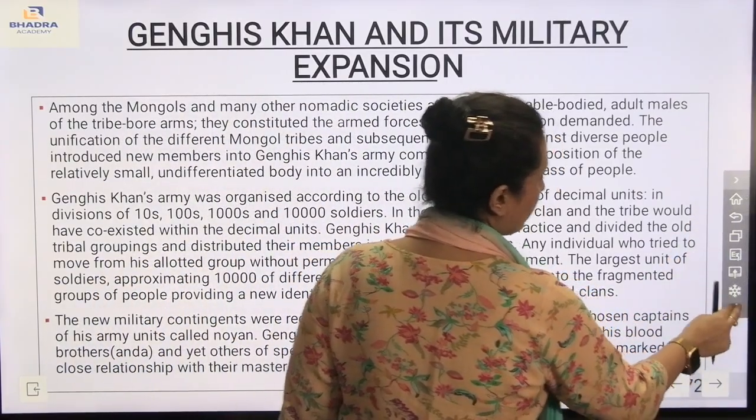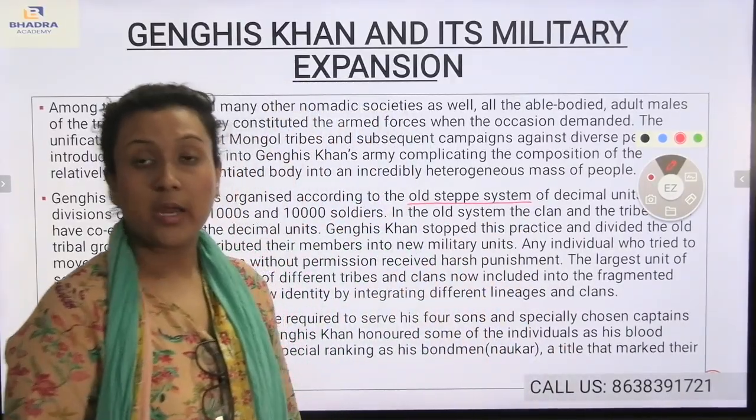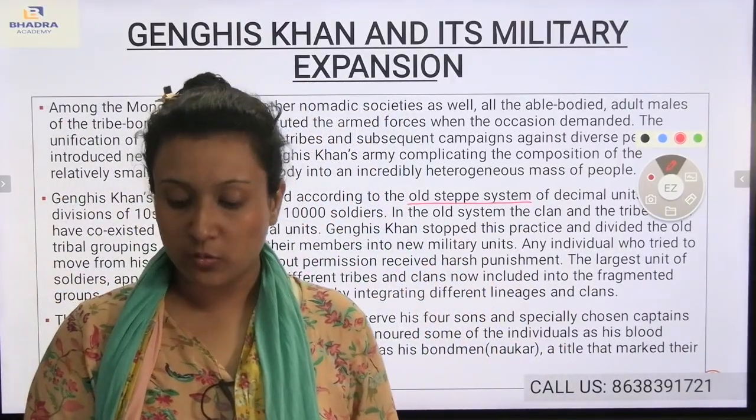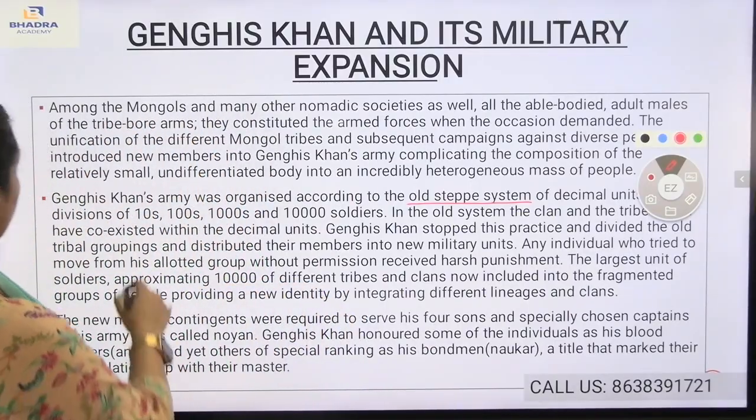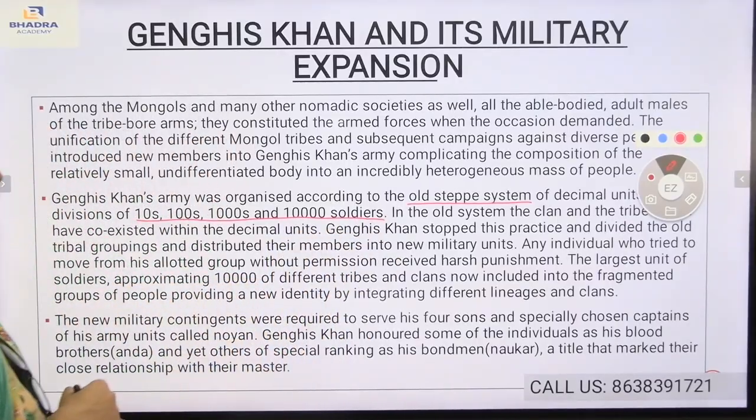First of all, Genghis Khan's army was being divided according to the old steppe system, which means according to the numbers of tens, hundreds, thousands, and 10,000 soldiers. In the old system, the clan and the tribe coexisted with the decimal units. Genghis Khan stopped this practice and divided the old tribal groupings and distributed their members into new military units.